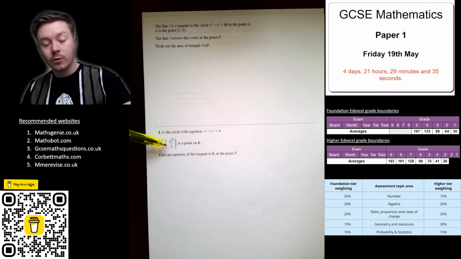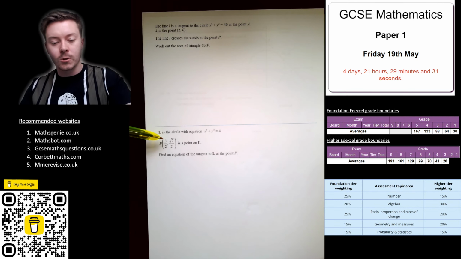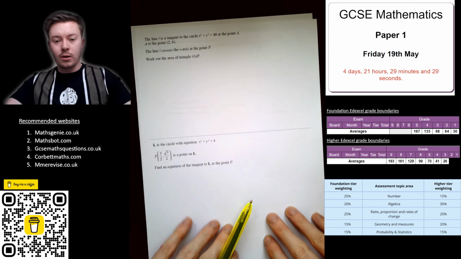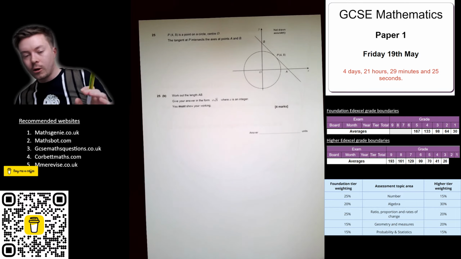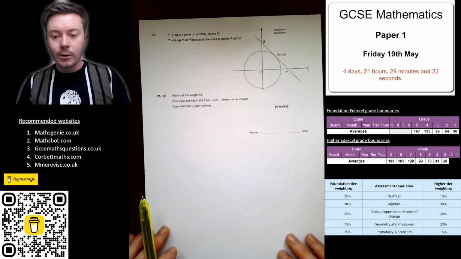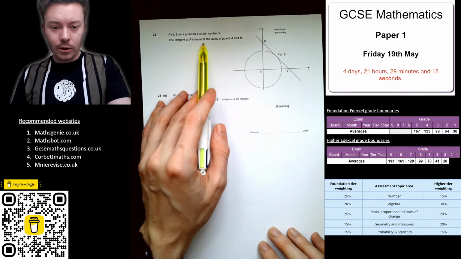Okay, and then this one, again, is very similar, but it's a little bit trickier because you've got surds and fractions and things. And then the last question that I had, apart from the one on the thumbnail, is this one, where, again, very similar.